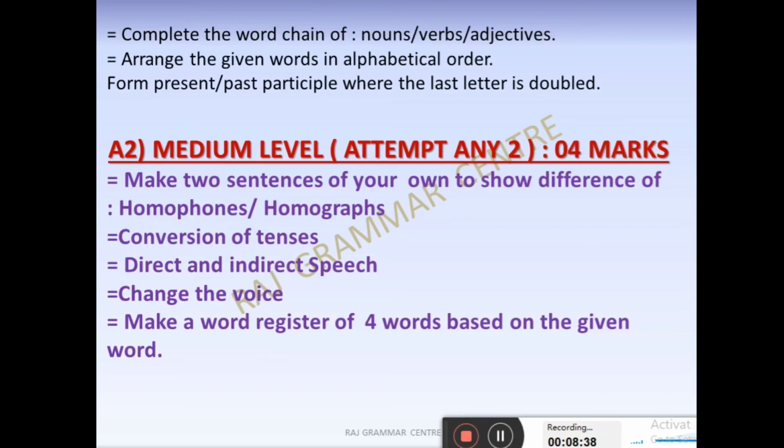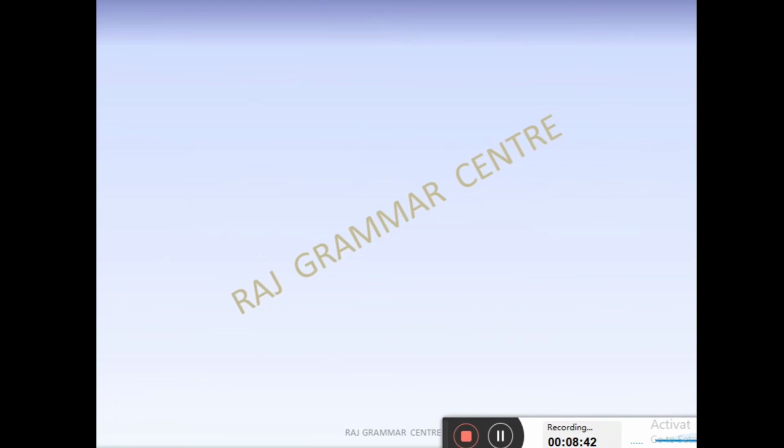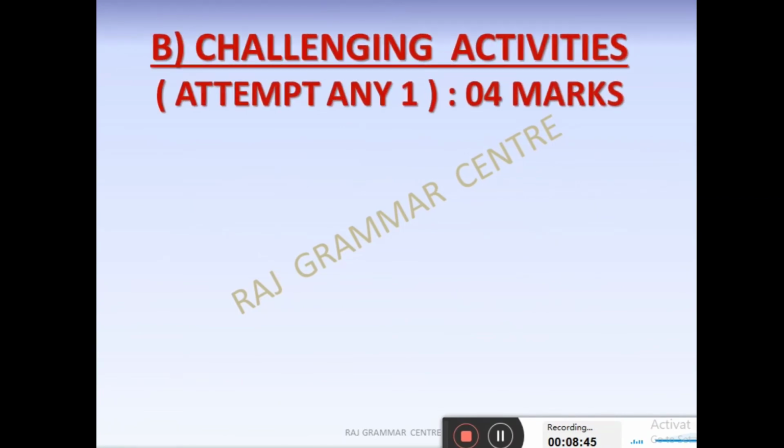That is the question number first B. Here the difficulty level will be a little bit higher. Challenging activities. We have given the name to this one, challenging activities. First was the simple, second medium level, and third is the challenging. And here also it is attempt any one.